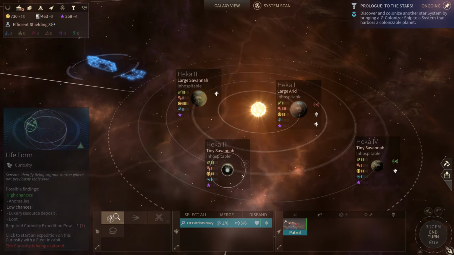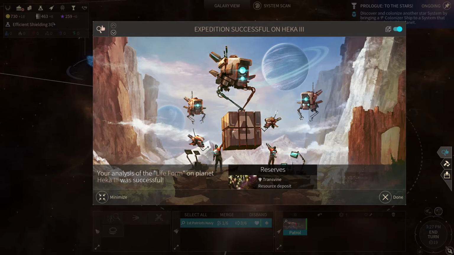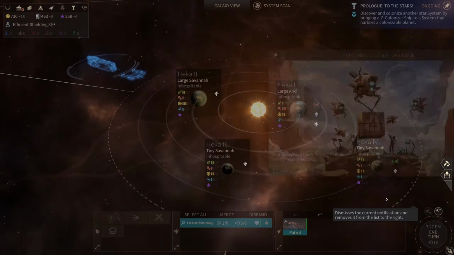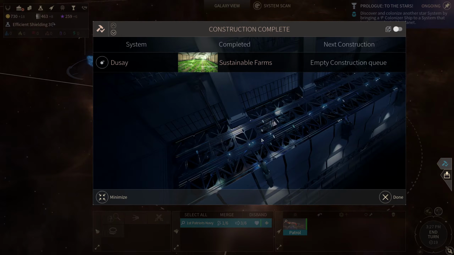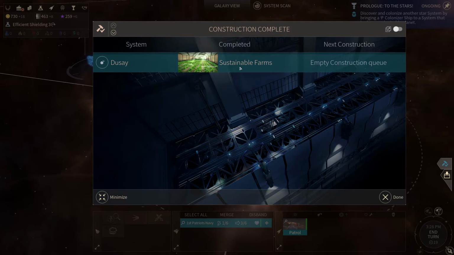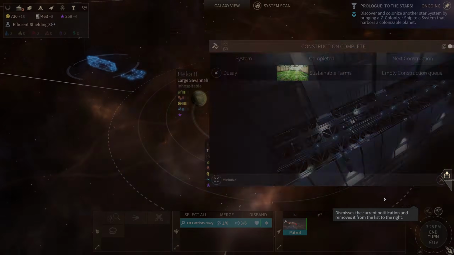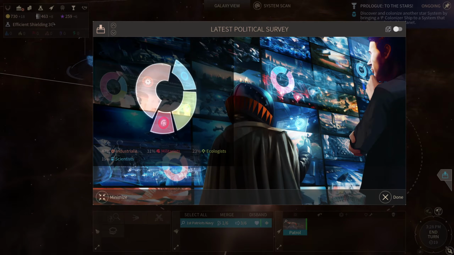There we go. And we have Transvine. Construction completed, sustainable farms. Okay, gotta go load up more construction.